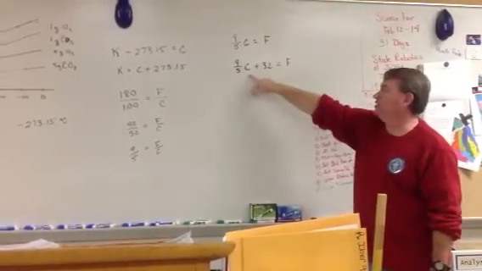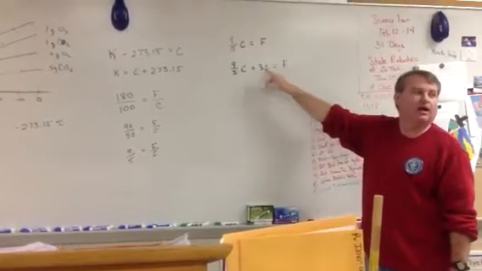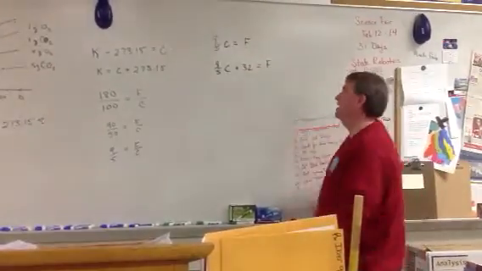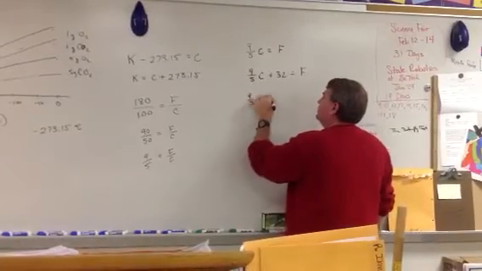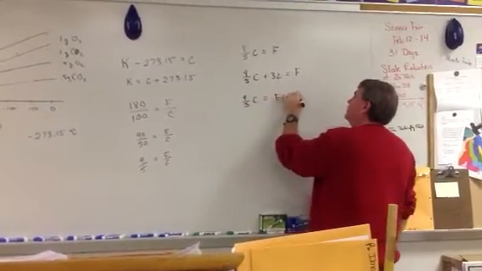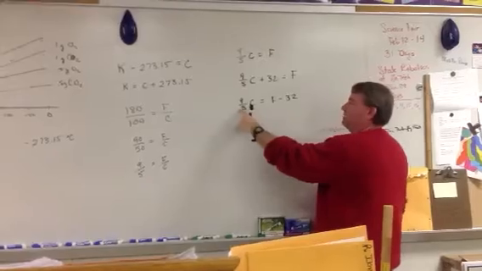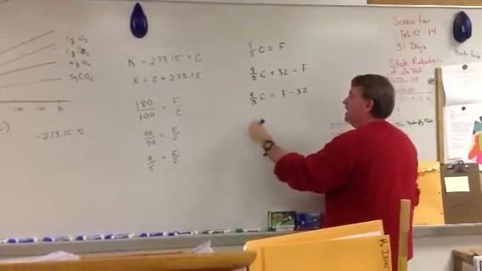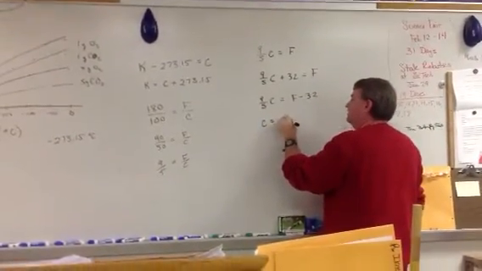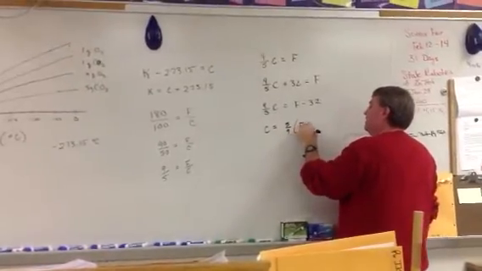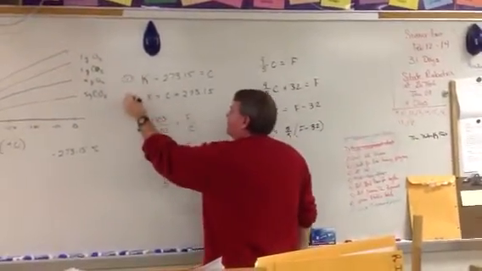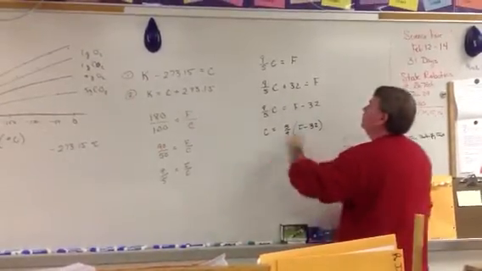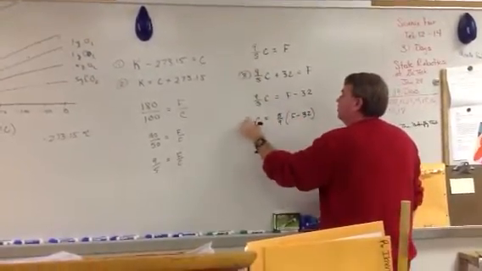Now, if you want to get Celsius by itself, we take this equation and use algebra to manipulate it. So 9/5 Celsius is equal to Fahrenheit minus 32. Multiply both sides by 5, divide both sides by 9, and you get Celsius is equal to 5 over 9 times Fahrenheit minus 32. All right, we will call this equation 1. We'll call this equation 2. We will call this equation 3. We'll call that equation 4.